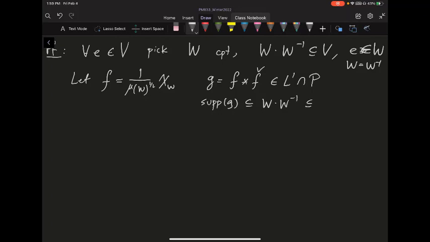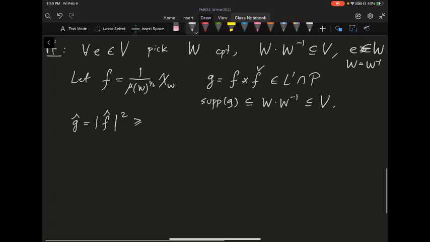And this one is going to be contained in V, okay? So that's from our choice of this W. And moreover, if I consider its Fourier transform, we saw that several times as well: its Fourier transform is essentially just the Fourier transform of f, norm squared, and it's going to be positive.